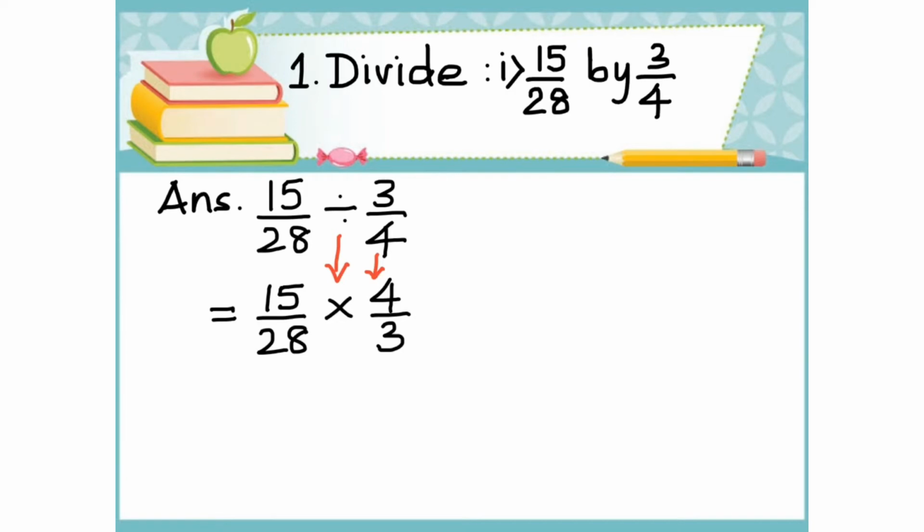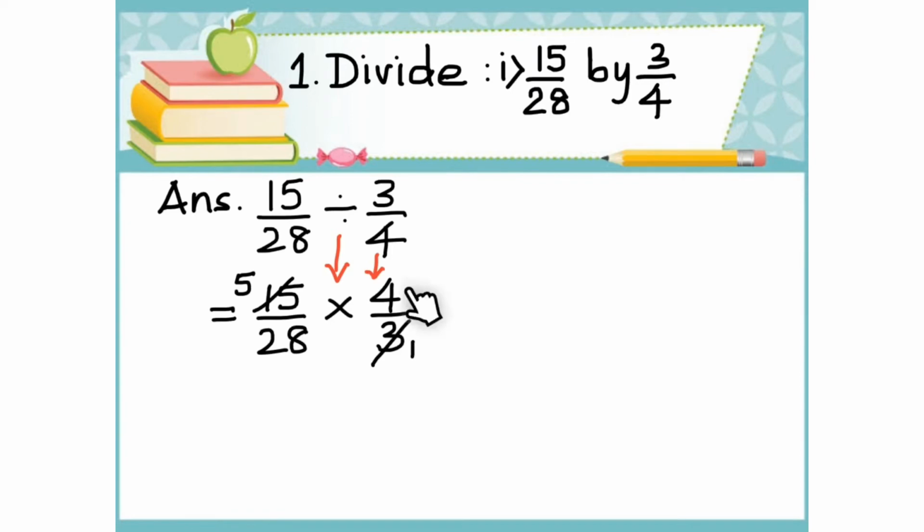Now we need to multiply 15 by 28 by 4 by 3. We will follow the steps of multiplication. Here 15 and 3 have 3 as common factor. So let's cancel it. 3 times 5 is 15. 3 times 1 is 3.